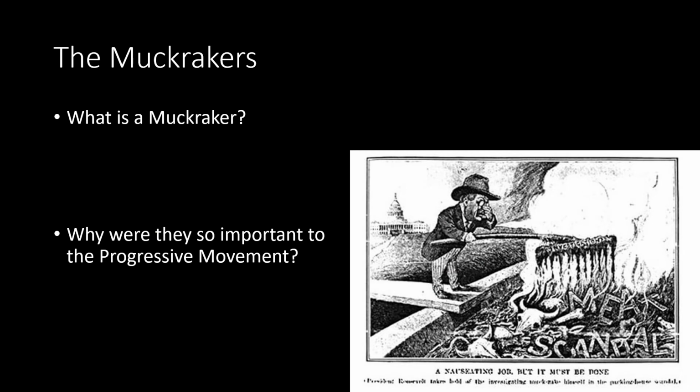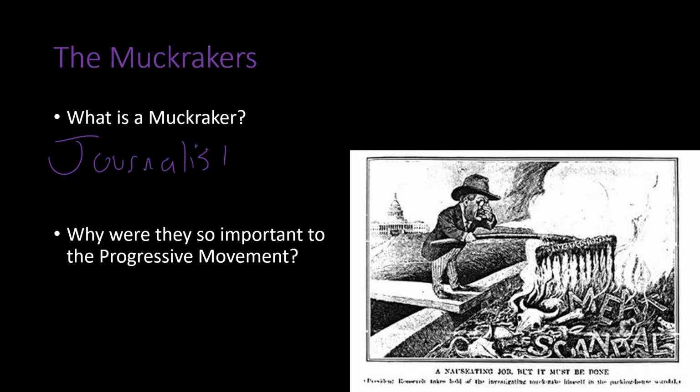So the next big part of this standard, we talked about the progressive idealists. Now we're going to talk about a group called the Muckrakers. The Muckrakers are probably the most important people to the progressive movement. And we'll talk about why in a second. But the first thing, you can see these two questions on the left, is we've got to understand, what is a muckraker? What does that mean? A muckraker is usually a journalist, so a writer of some type.